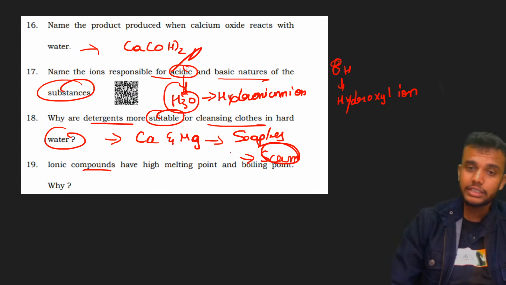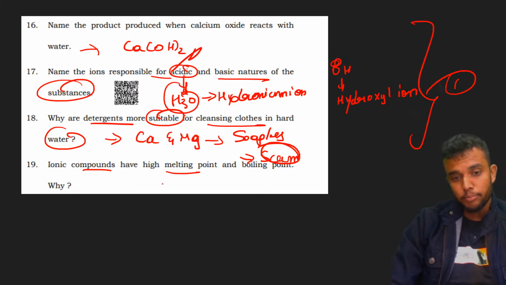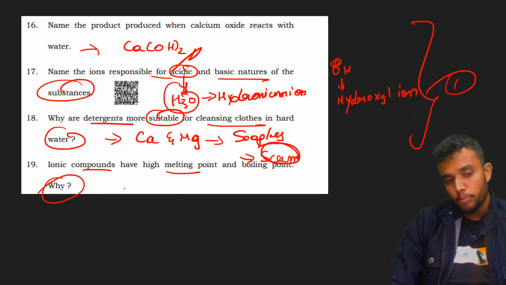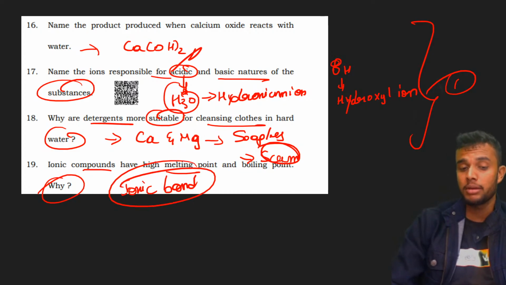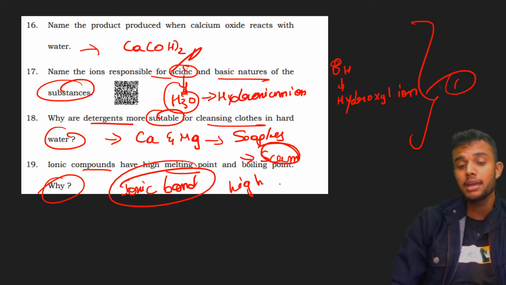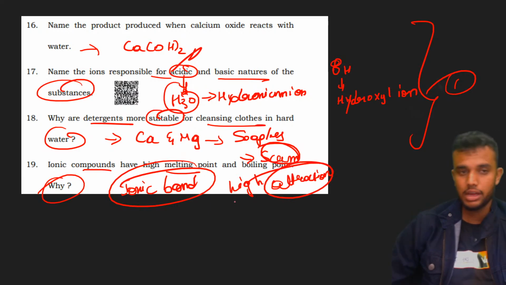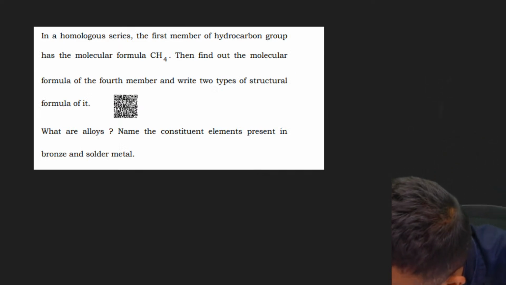Next, 19th question. These are all 1 mark questions, bacho. Ionic compounds have high melting point and high boiling point. Why? Because ionic compounds consist of ionic bonds. We need high energy. They have a high attraction between the molecules. That's why. Very simple.